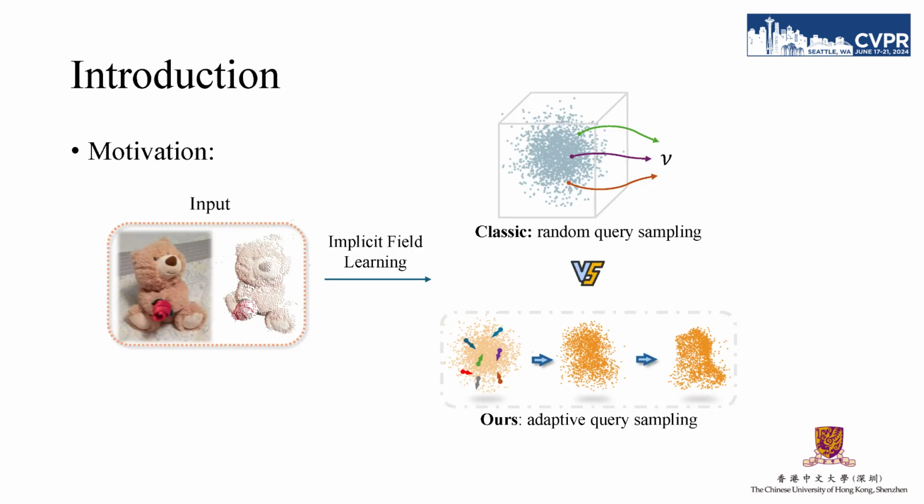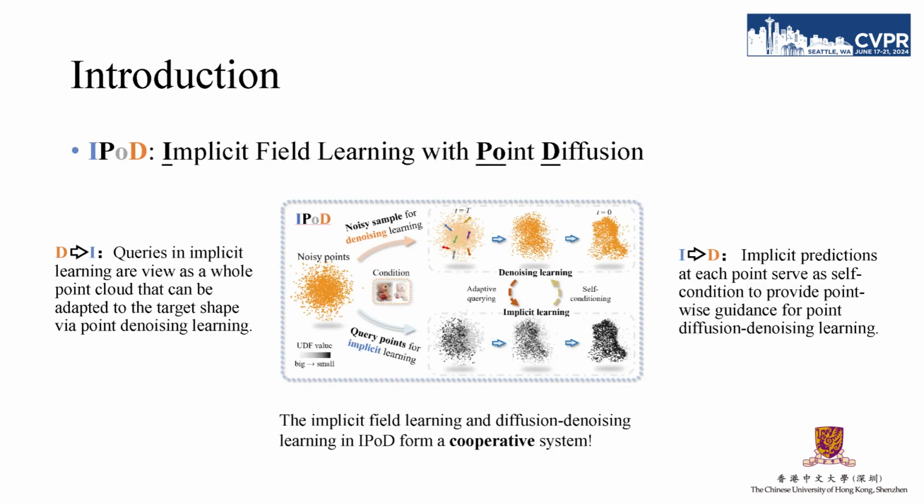Our motivation is to improve the intensive learning paradigm in MCC-style methods with an adaptive query sampling, which aims to sample queries according to the target object shape to allow higher learning efficiency. In doing so, we propose to integrate implicit field learning with point diffusion learning. We perceive the query points as a noisy point cloud to denoise. Specifically, a bunch of noisy points are sampled not only for denoising as in diffusion learning, but also as spatial queries for implicit field learning, so that our model iteratively conducts denoising and implicit predicting to recover the target shape